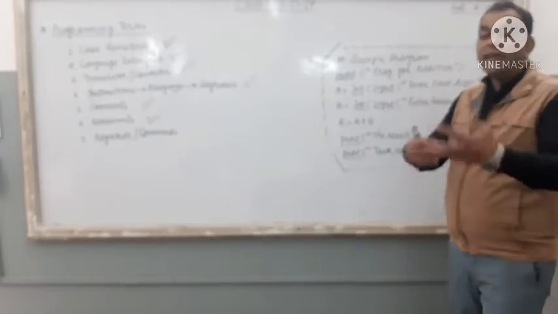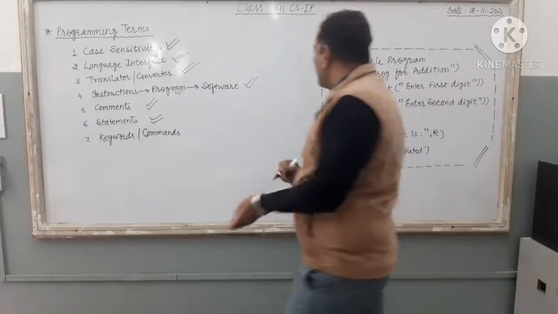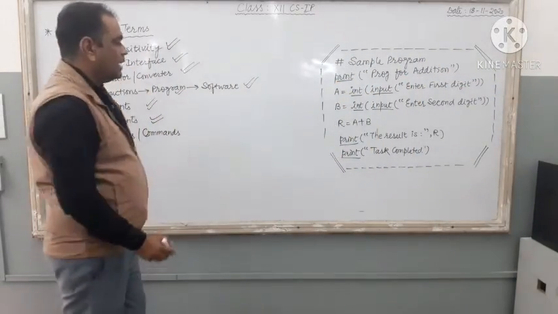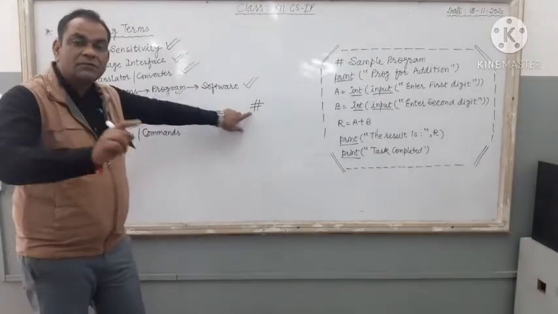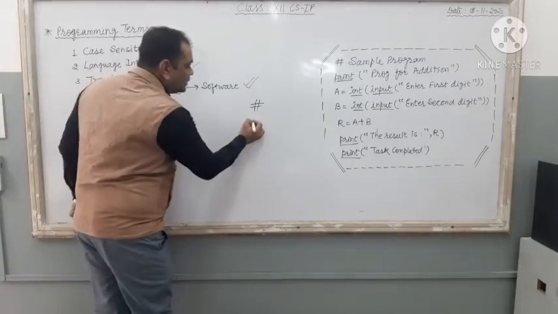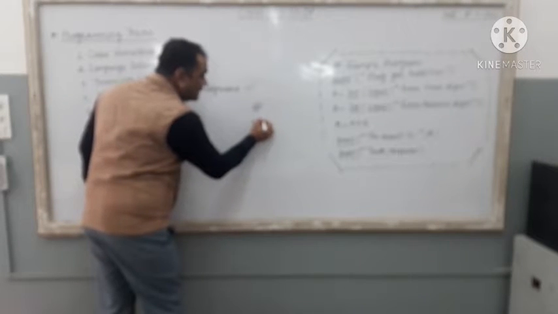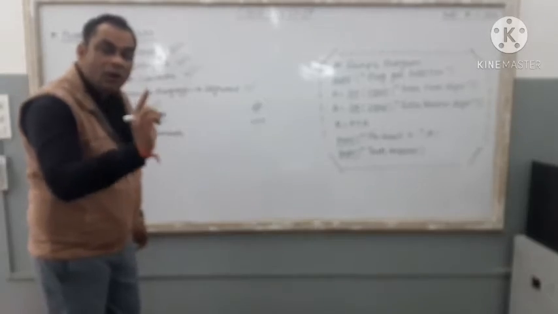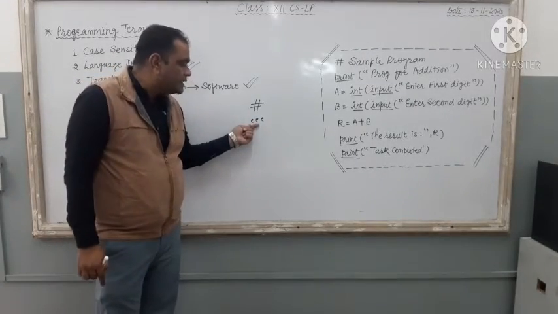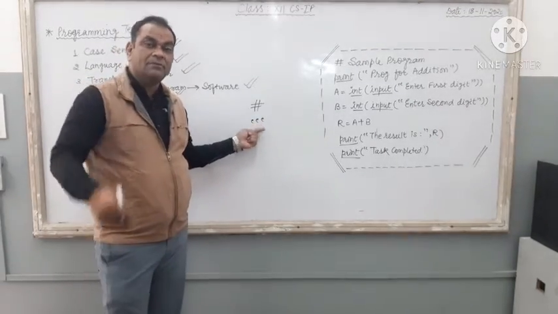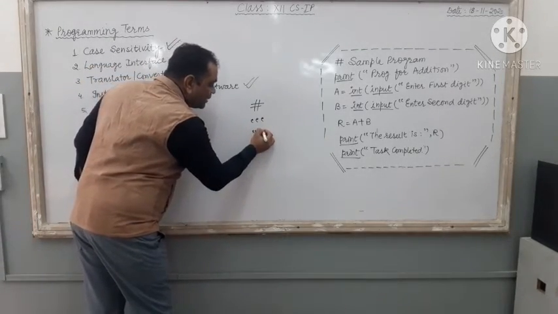Done. So, if we are going to filter, how many comments are there in this program? Very simple. Each and every line of a program that starts from this hash, or, in Python, we are talking about Python only, it starts from either triple single inverted commas, 3 times single inverted comma, or 3 times double inverted comma also, right?